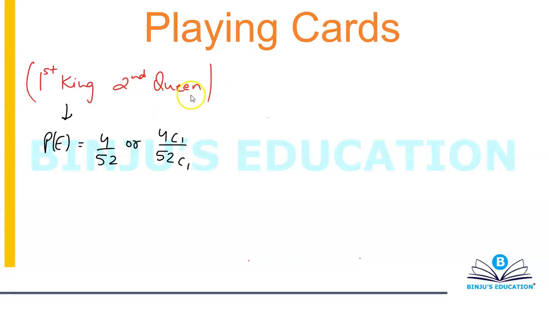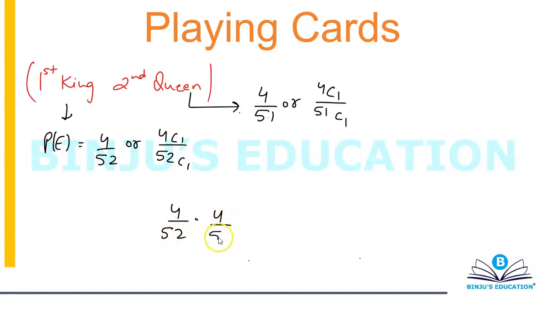If you want the second to be queen, now I did not mention that you have to replace the card. That was not given in the question. So you will now go with 51 cards only. For the queen's probability, you're going to go with 51 cards. So in this case, it will become 4 by 51, or you can write 4c1 by 51c1. So your final answer is 4 by 52 into 4 by 51.